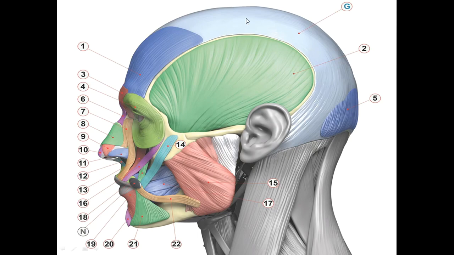The first of these muscles is the temporalis muscle. This is the temporalis muscle. The second one is the masseter muscle. This is the masseter muscle. What about the medial and lateral pterygoid? The medial and lateral pterygoid are deep muscles, which are not shown here. So this is the temporalis, this is the masseter, this is the frontal belly, and this is the occipital belly.